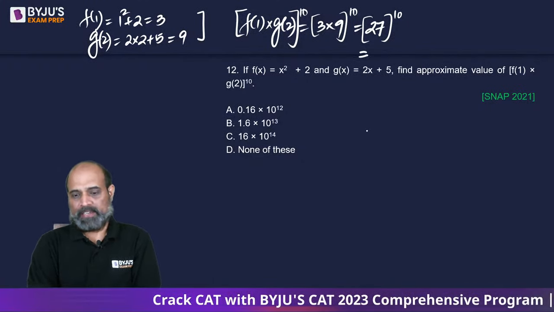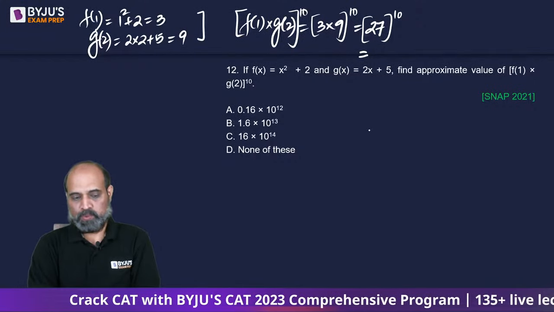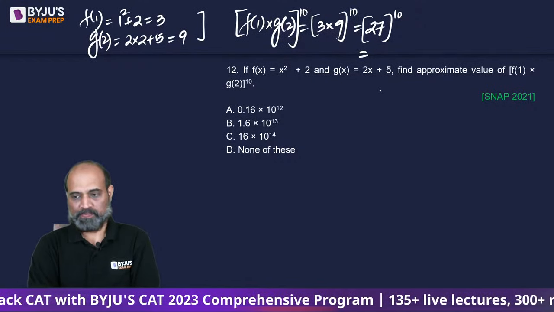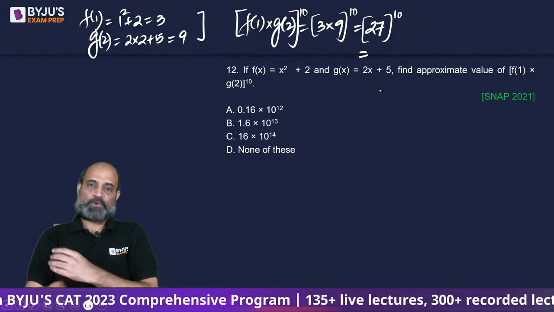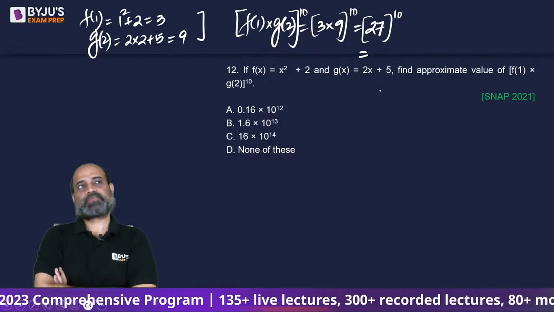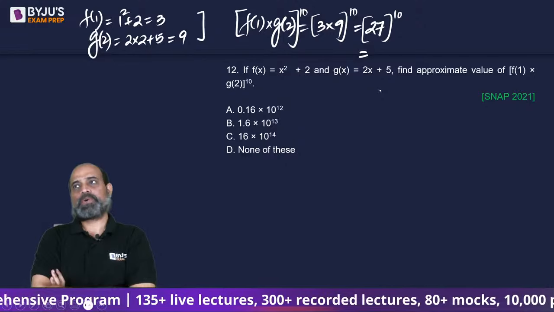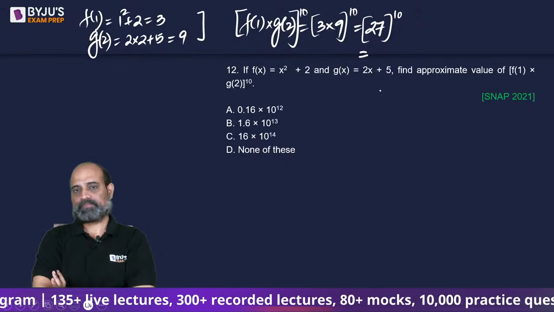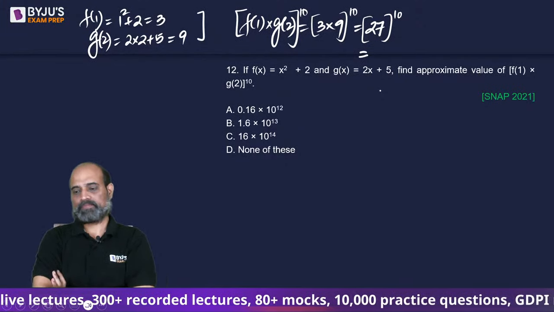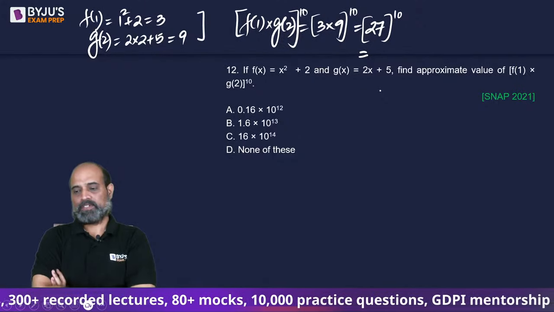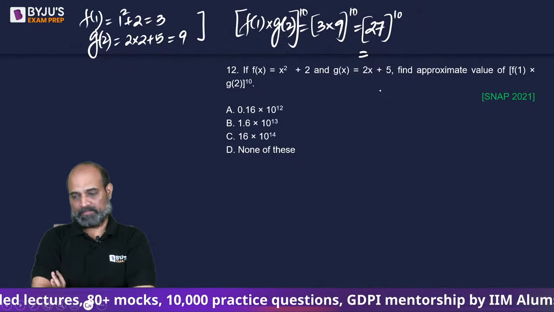So how to convert this? 3 square. Point 9.